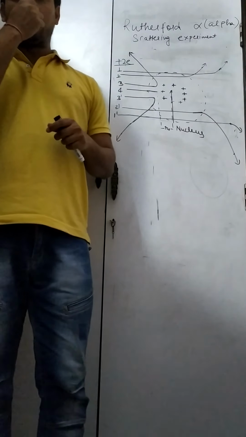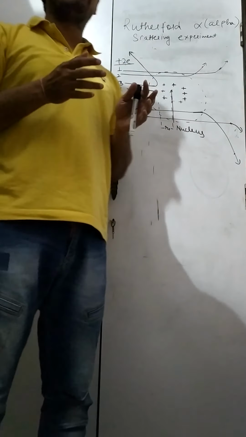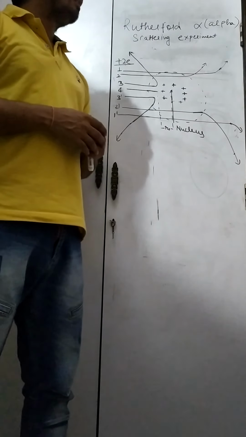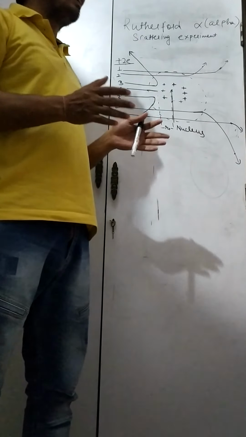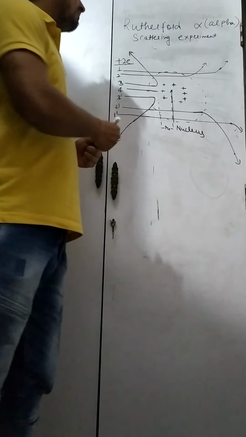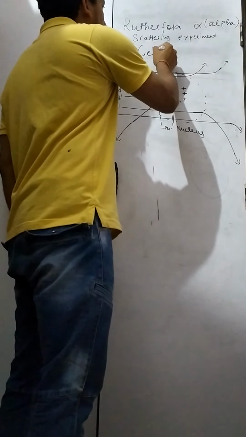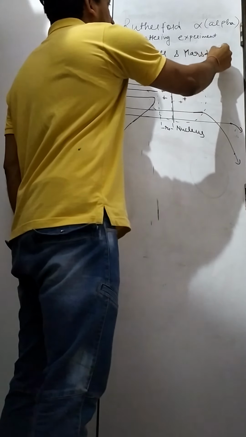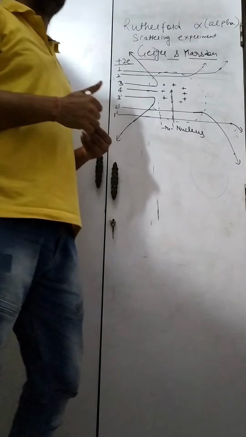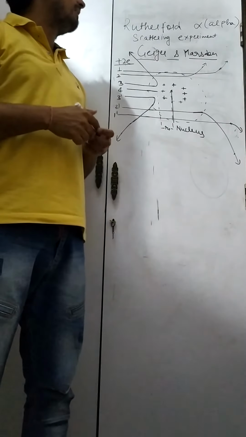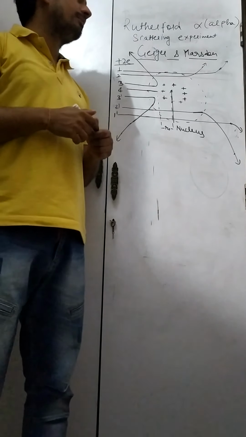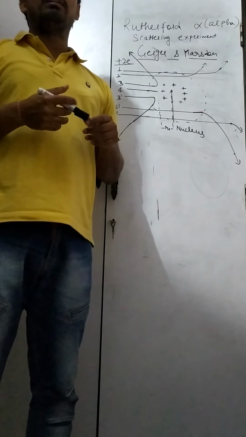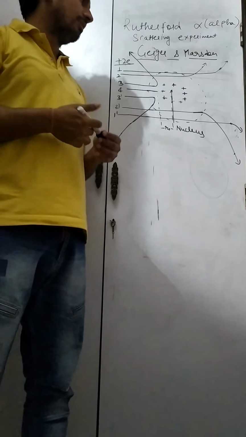Welcome everyone. After J.J. Thomson, Rutherford gave a model, that is the Rutherford atomic model. In this model, Rutherford and his two associates, Geiger and Marsden, performed an experiment, that is the alpha scattering experiment. In that experiment, they bombarded alpha particles on gold foil and made some observations.